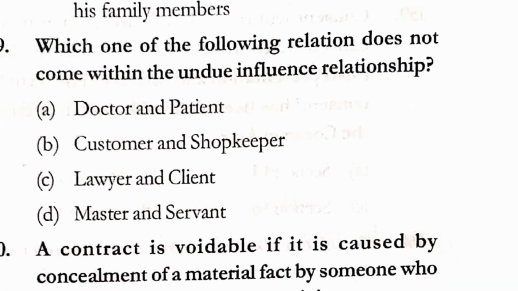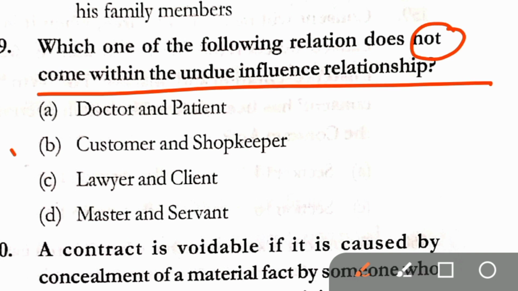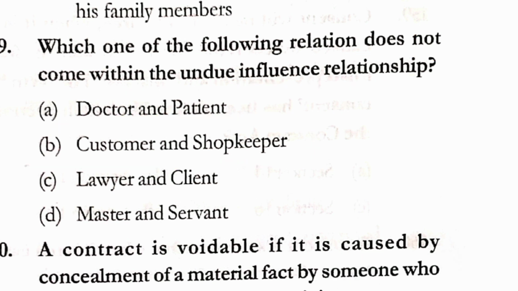Question number 179. Which one of the following relations does not come within the undue influence relationship? Option A, doctor and patient. Option B, customer and shopkeeper. Option C, lawyer and client. And option D, master and servant. Correct answer here is option B, that is customer and shopkeeper does not come within the undue influence relationship.